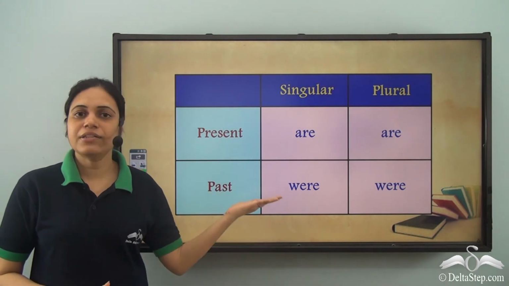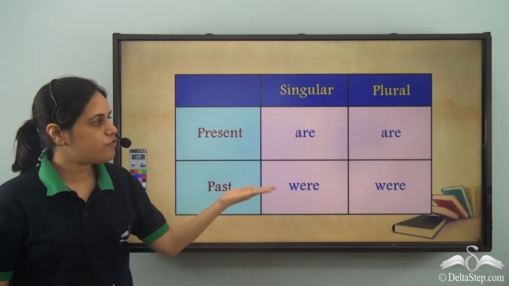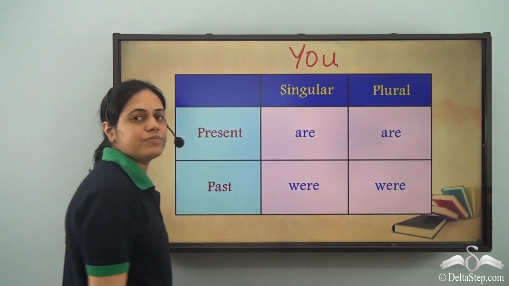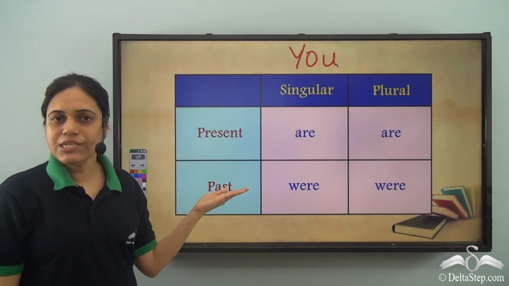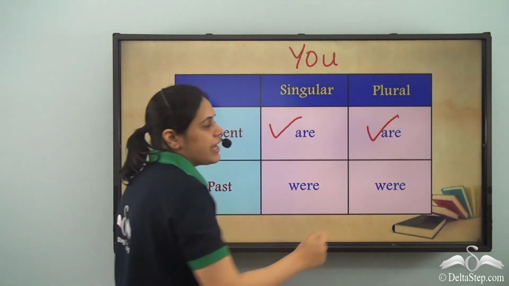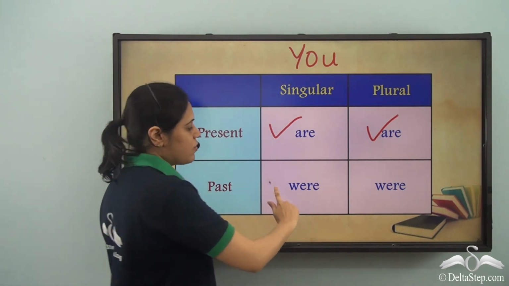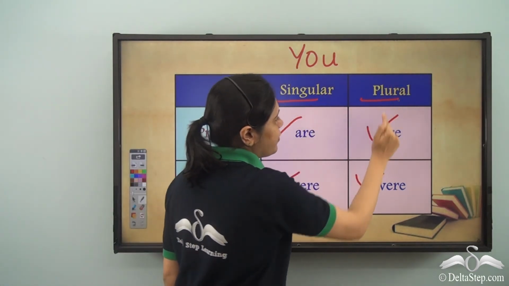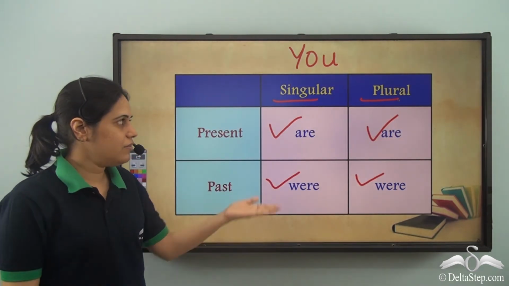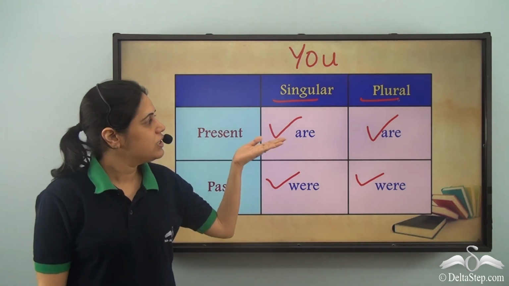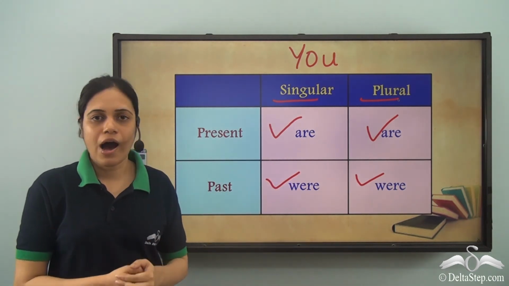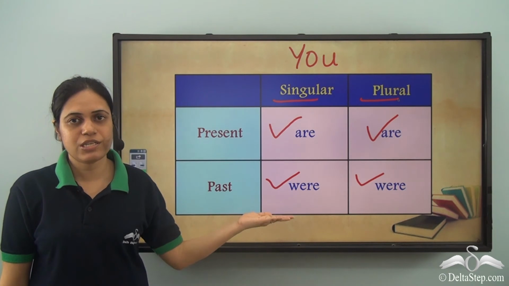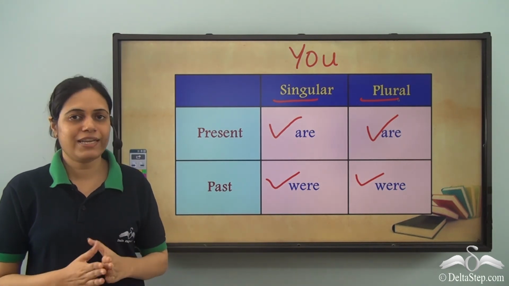So, these are the different be verbs that we use for the second person. That is you. If it is present, we use are. If it is past, we use were. It does not change according to the number. So, it does not matter whether it is singular or plural. The be verbs are or were. So, you must very clearly remember this table in order to use the be verbs correctly.